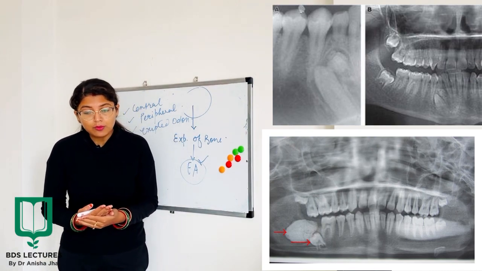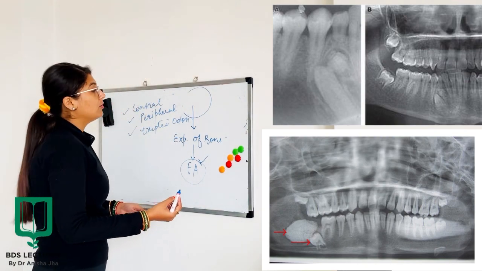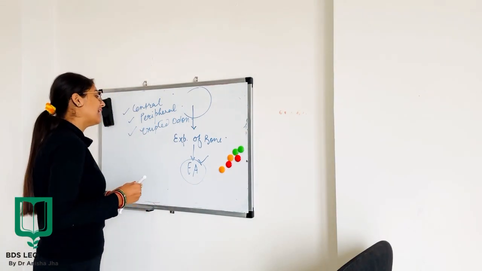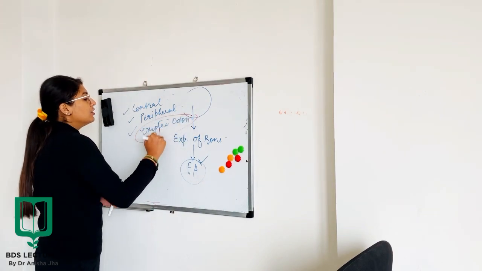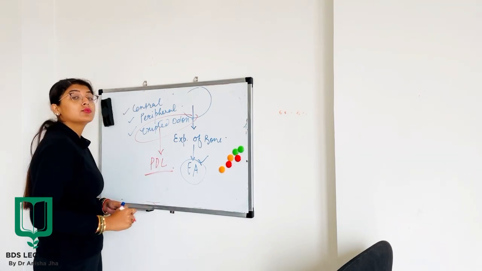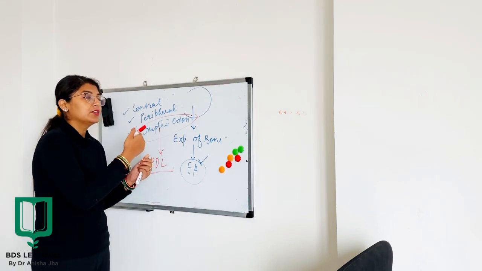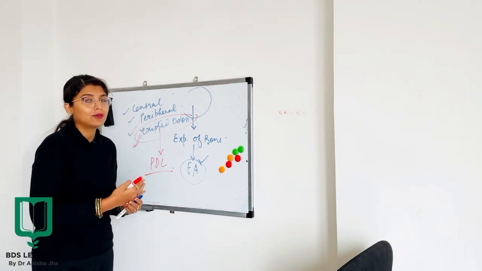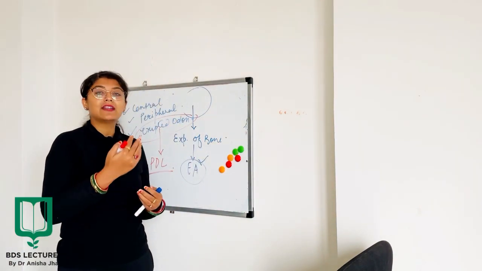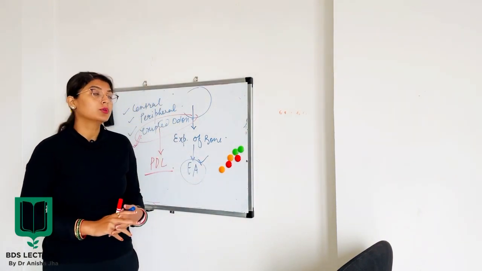Now erupted odontoma differs from tooth eruption because of the lack of PDL around the odontoma. One basic difference between your normally erupted tooth and your erupted odontoma is that the erupted odontoma will not have PDL around the tooth. So this has to be kept in mind. So this was all about the age in which odontoma is commonly seen, your gender predilection, location, and finally the clinical presentation which one can see in a patient of odontoma.